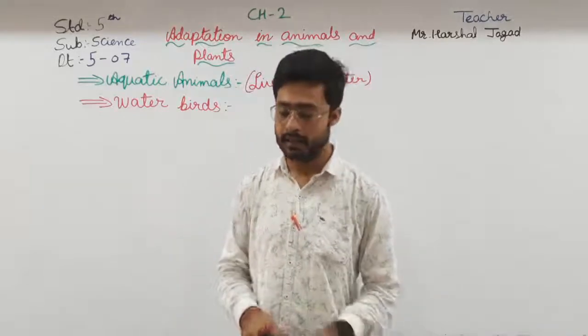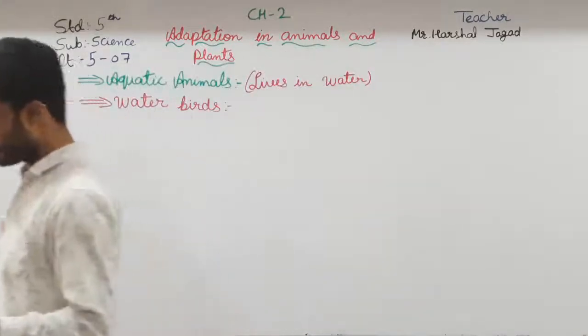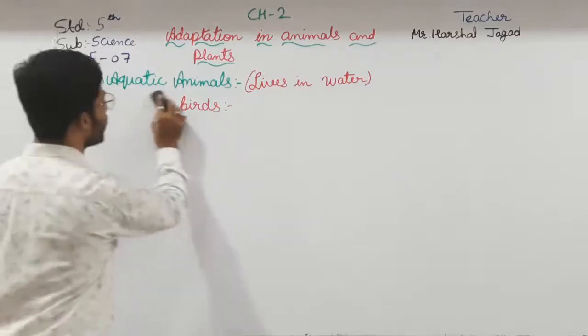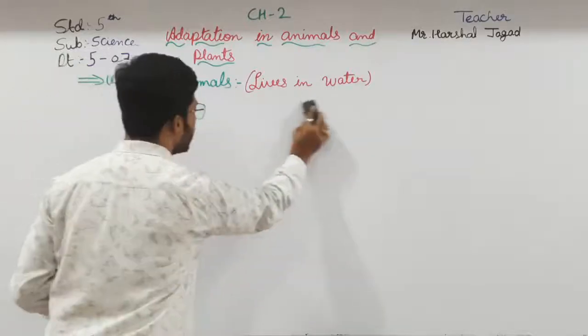Okay, students. Now, moving forward to the aquatic plants. Here we have seen the aquatic animals.